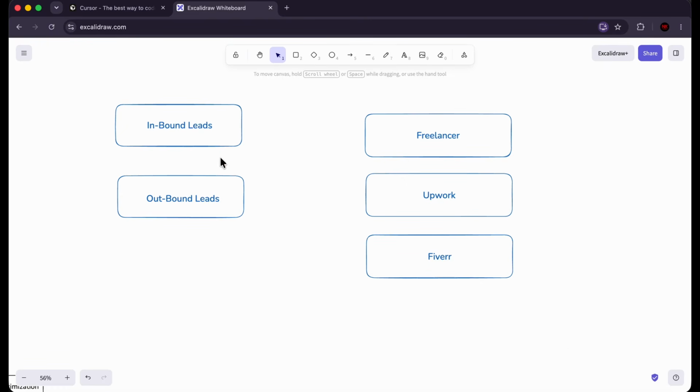There are two types of lead generation, inbound lead generation and outbound lead generation. When you get started, you have to start off with outbound lead generation, which means that you're the one reaching out to the client. So outbound lead generation is you reaching out to the client saying, hey, I notice you don't have a website. Would you like me to build one for you? Or, hey, I notice you have a website, but you don't have a mobile app. Would you like me to develop one for you? That's outbound lead generation, and this usually starts with something like cold emailing or reaching out to local businesses.